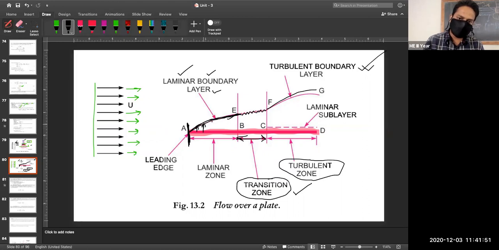You can see the height of the arrow that I am representing keeps on increasing. Think why it is increasing. Try to answer it. When you think, your concept will become more and more clear.